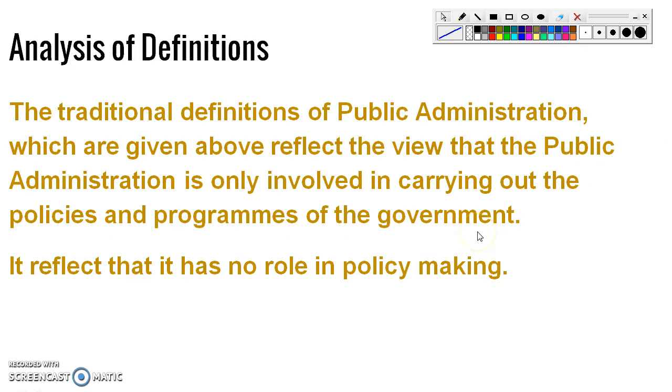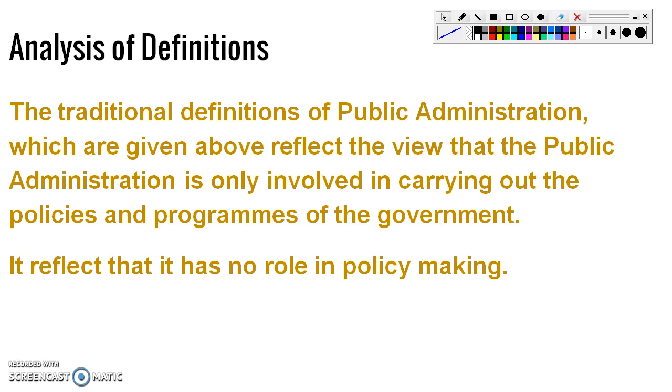Now let's see the analysis of these definitions. The traditional definitions of public administration given above reflect the view that public administration is only involved in carrying out the policies and programs of the government. So it reflects that it has no role in policy making, but this is not true. Public administration, the bureaucracy, the executive, is very much involved in the process of policy making, my friends.